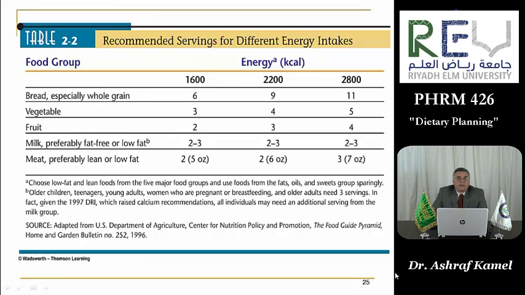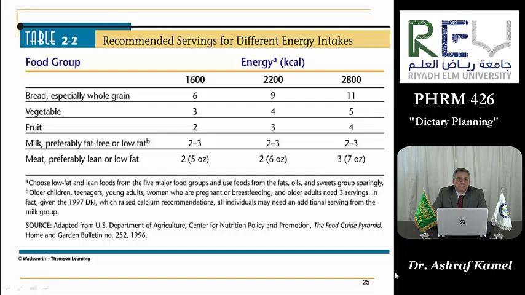We will notice that the first food group, the bread, especially the whole grains, which is the best type of food in this group, the servings can be 6 or 9 or 11. If we select the lower figure, 6, this will give us approximately 1,600 calories, while if we take the higher number, which is 11, this can provide approximately 2,800 calories.